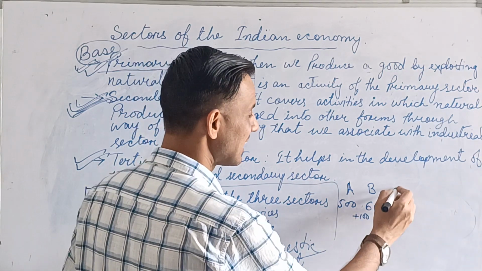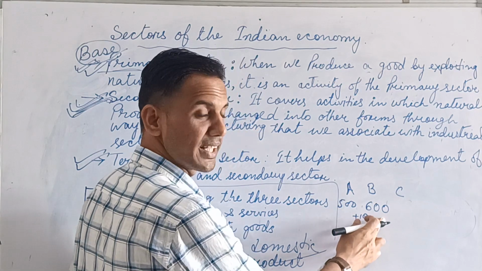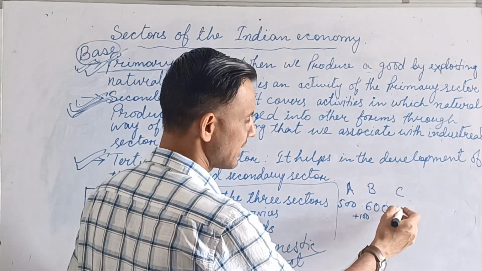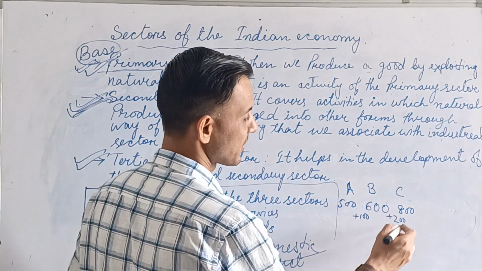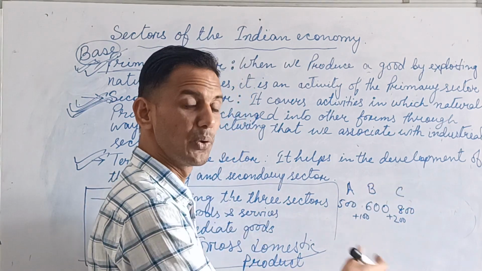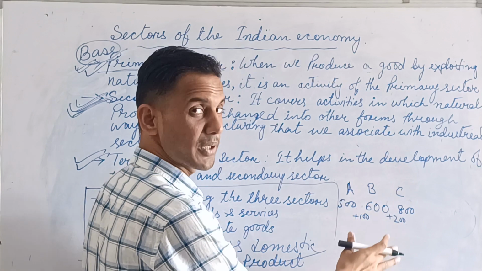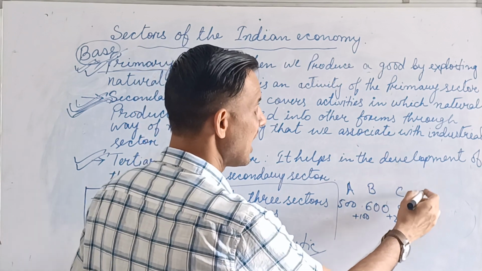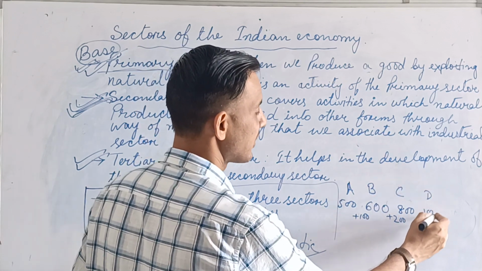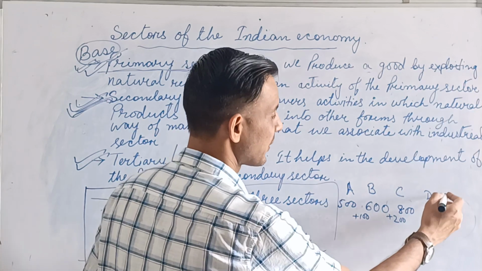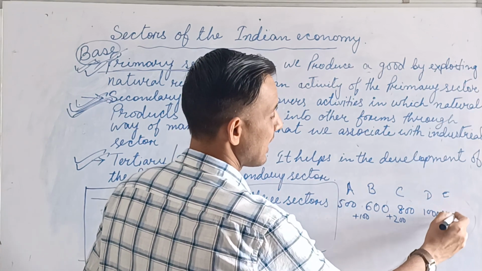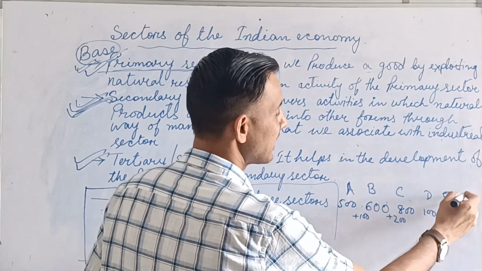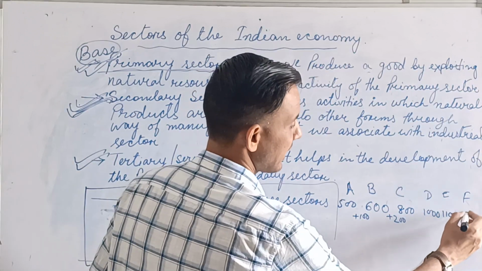Then B will sell to C, not at 600. Again they will add, and maybe suppose 800 rupees. It means plus 200 rupees. And when C completes this production, it will go to the wholesaler at 800 rupees, and wholesaler to retailer, then again 1100. Okay, and finally we are the customer, then at 1200.